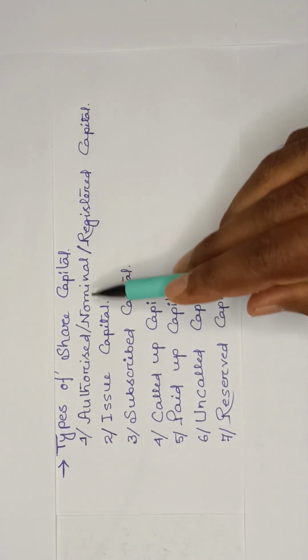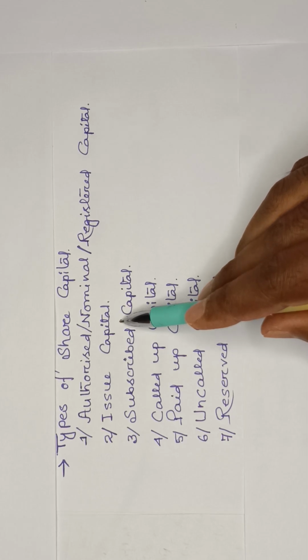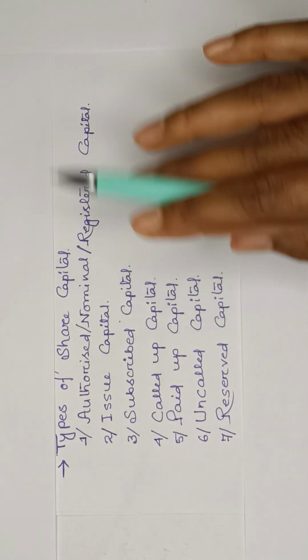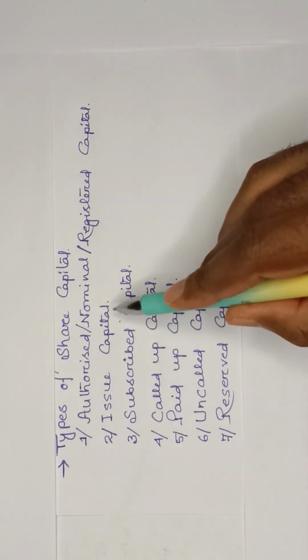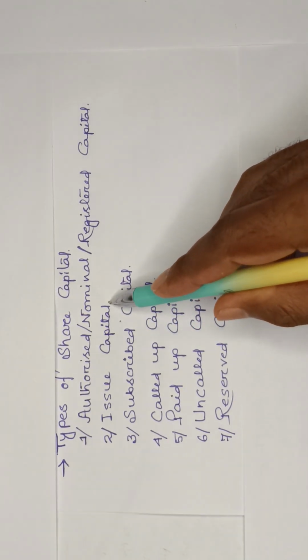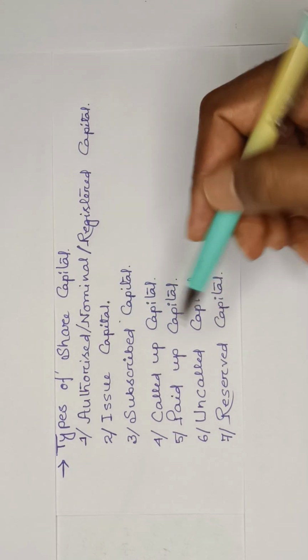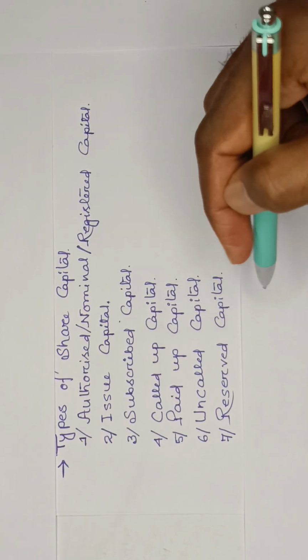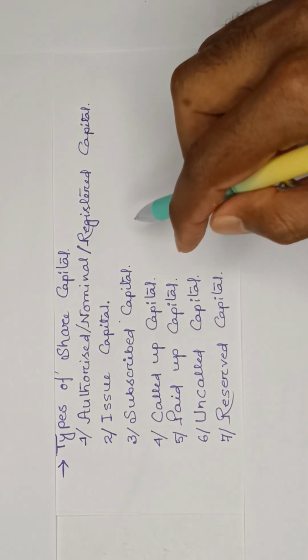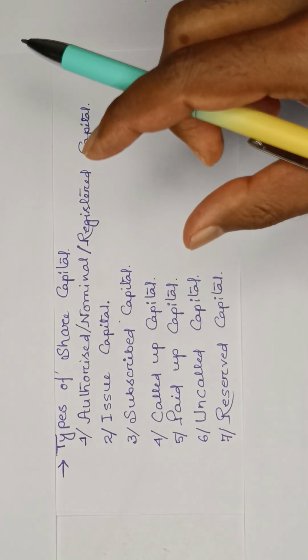Once it is authorized capital, the next one is your issued capital, right? Authorized capital is fixed, 5,000 crores. Now, to what extent do I want to raise? For example, out of 5,000 crores, I am issuing 2,000 crores to the public for subscription. This is your issued capital.